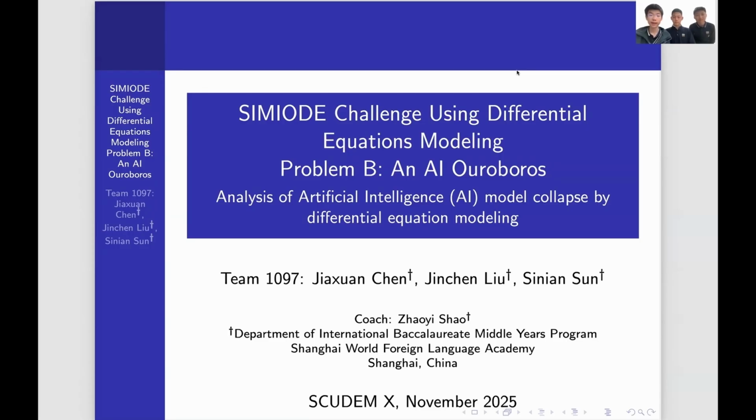We chose problem B, AI robots. We're going to perform an analysis of artificial intelligence model collapse by differential equation modeling.